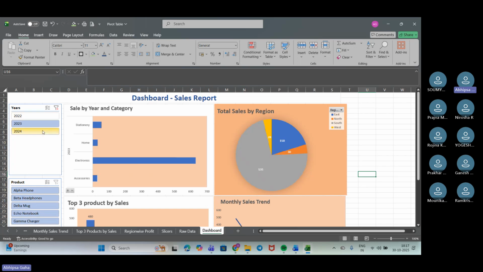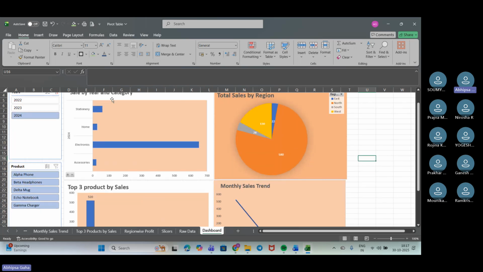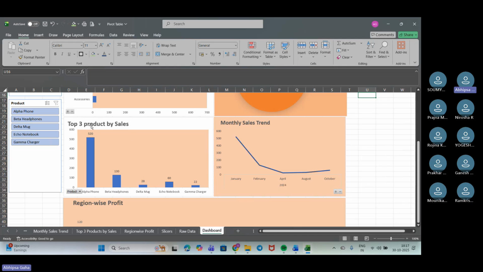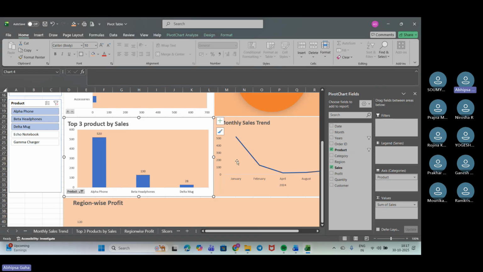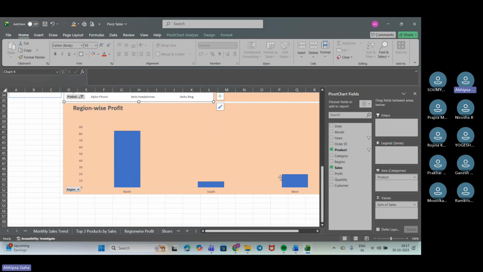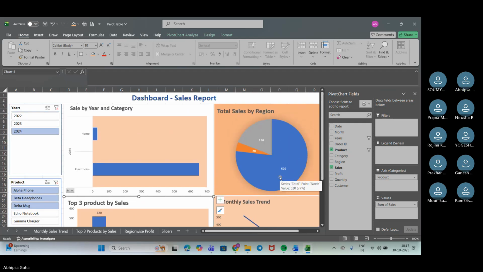And for 2022, the sales by category has changed. The top 3 sales. Here we have got 5, so we can change it to anything that we want. Maybe this 2, this 3, and now we can change it. Okay. Is this clear? Yes, ma'am.